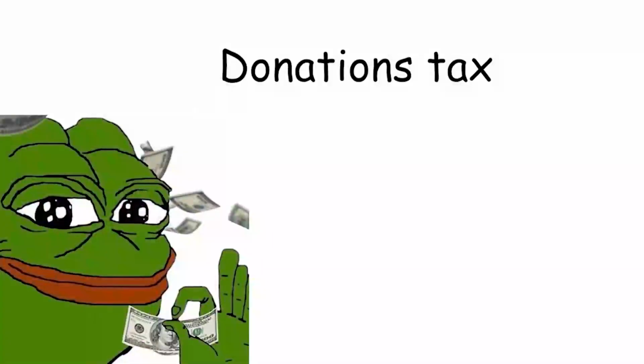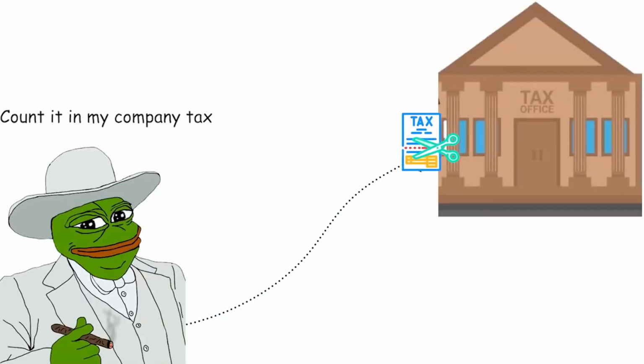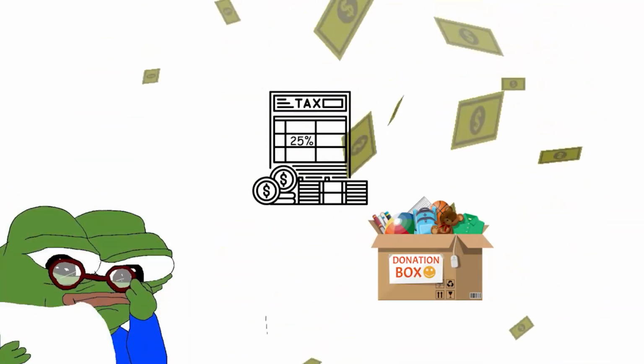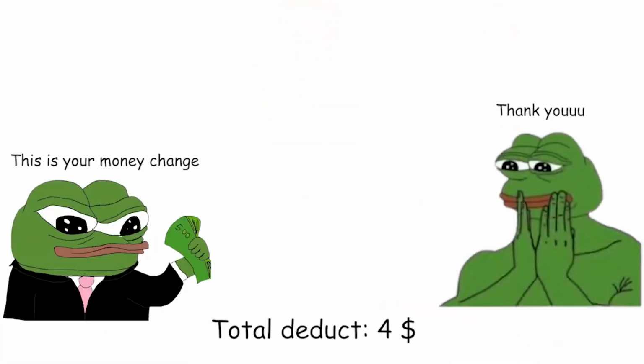Donations tax. Donations themselves aren't taxed, but it can affect your income taxes. You can deduct charitable donations from your taxable income, lowering your tax bill. Imagine donating $100 to charity and being in a 25% tax bracket. You'd effectively reduce your taxes by $25. There are limits on deductions, though.